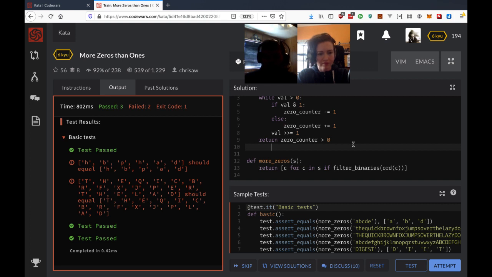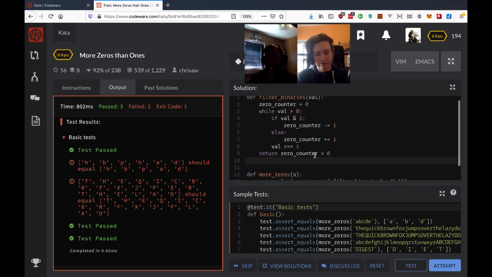If it's one we decrement the counter, and if it's zero then we increment the counter, and then we just shift the number right once, right? And so what that should do is just get rid of that first bit and then put the second bit in the first bit's position, if that makes sense.